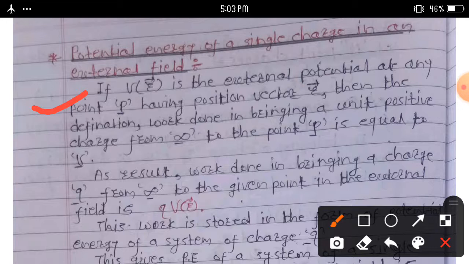Potential energy of a single charge in an external field.